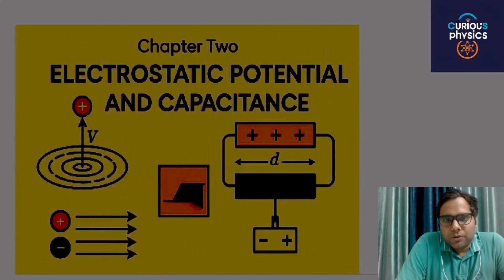So today I am going to start the second chapter of your physics book, and the name of the chapter is electrostatic potential and capacitance.